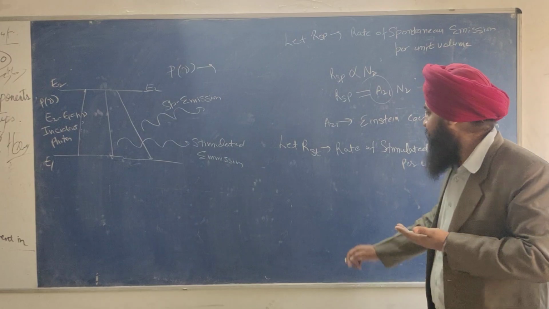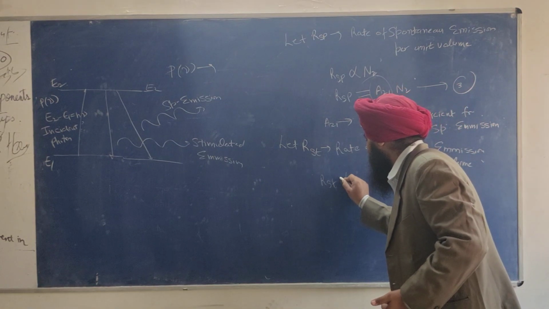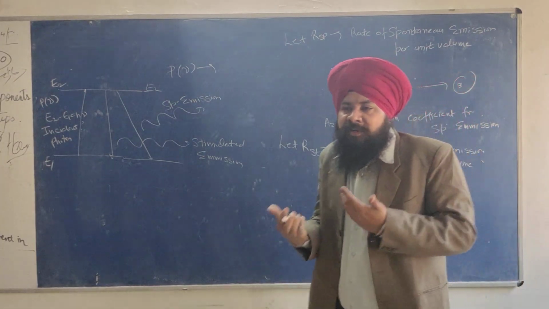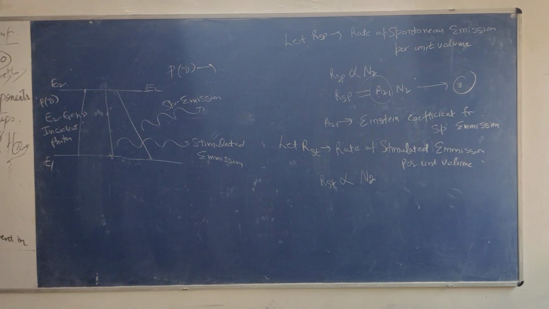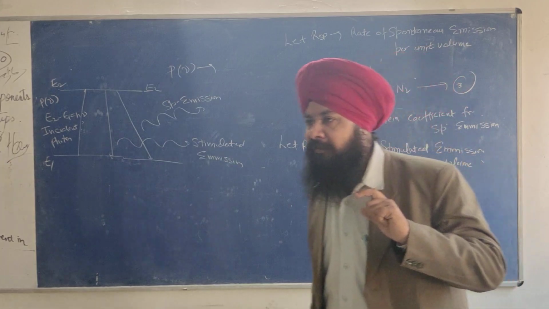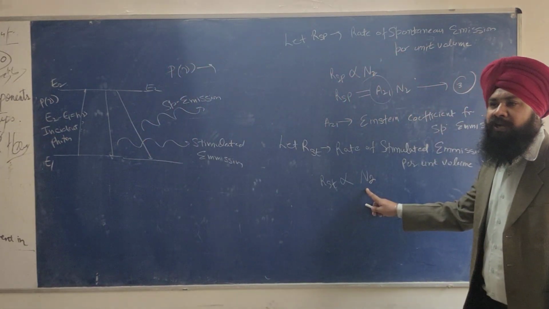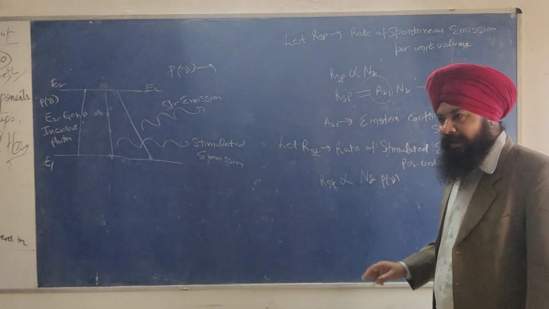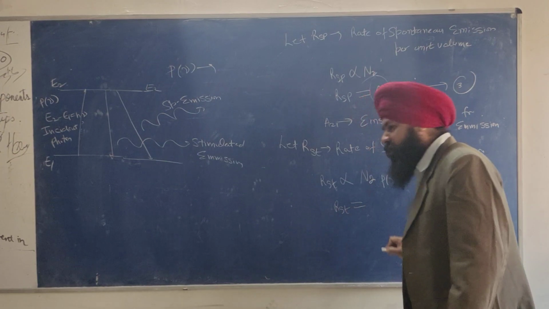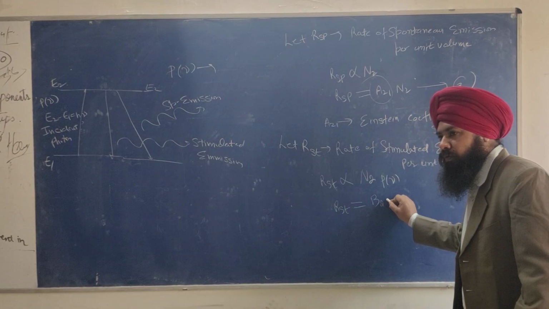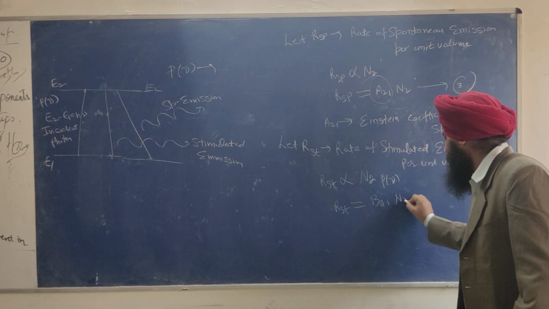Please define mathematically this symbol RST. RST is proportional to N2, atoms in the excited state, multiplied by rho, the energy density. Eliminating the constant, RST is equal to B21 into N2 into rho nu.